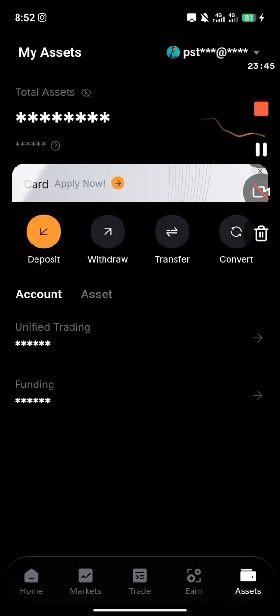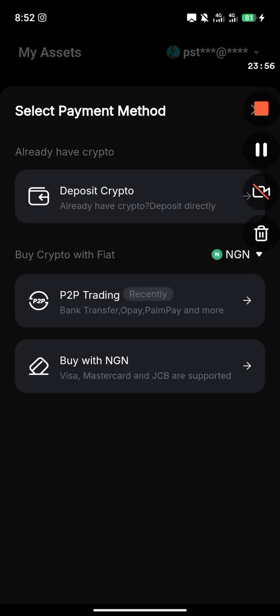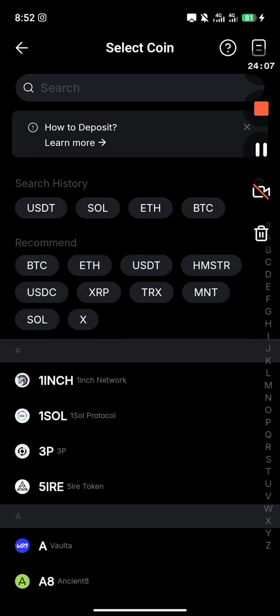I'm going to teach you how to deposit now. You first come to your assets, then you click on deposit. There are 3 ways in which you can deposit, but there are 2 major ones I will focus on today: deposit through crypto or P2P trading. Crypto means that you already have another wallet or another trading platform, and you want to take your cryptocurrency from that wallet or trading platform to Bybit.